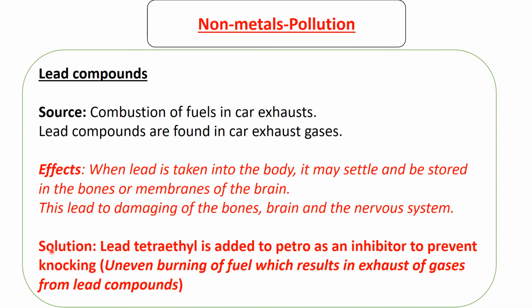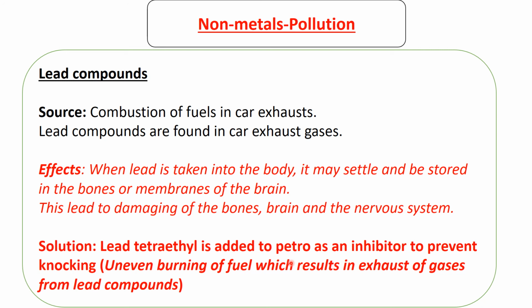So the solution is to use what is called leaded petrol, or to add lead tetraethyl to petrol. When lead tetraethyl is added to petrol, it acts as an inhibitor. An inhibitor is something that prevents the knocking of a car or a vehicle. What is knocking?